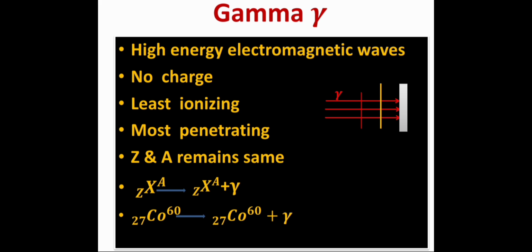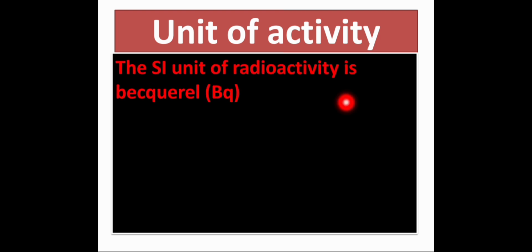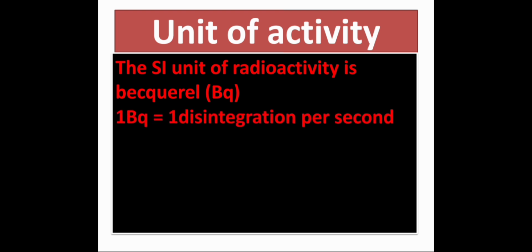Students, now at the end, let us discuss what is the unit of activity. The SI unit of radioactivity is called becquerel. Its symbol is Bq. It is named after a scientist, Henry Becquerel. If there is 1 disintegration per second, then we say that the activity is 1 becquerel.